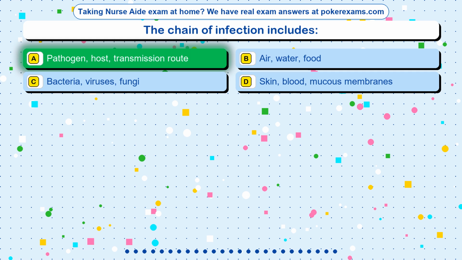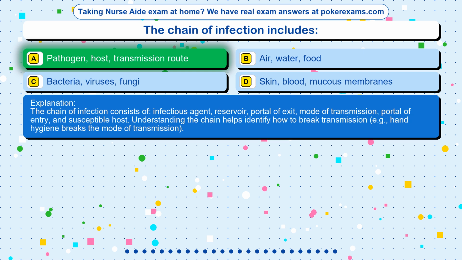The correct answer is option A. Pathogen, host, transmission route. The chain of infection consists of infectious agent, reservoir, portal of exit, mode of transmission, portal of entry, and susceptible host. Understanding the chain helps identify how to break transmission. Example, hand hygiene breaks the mode of transmission.